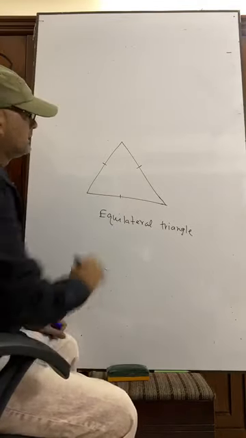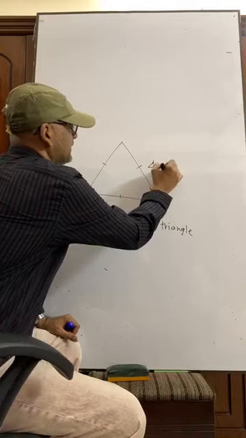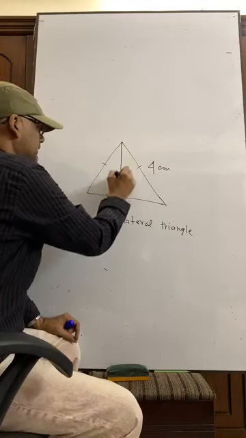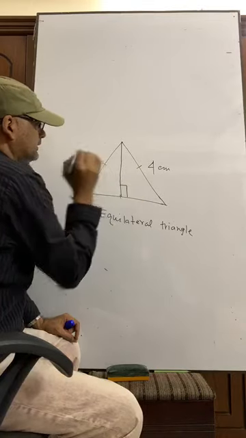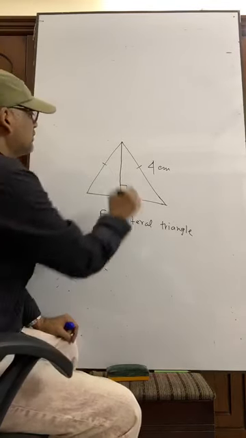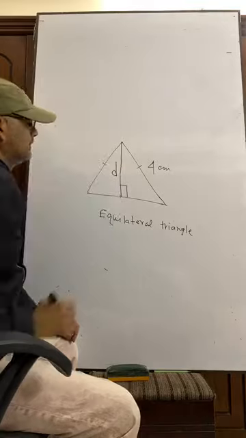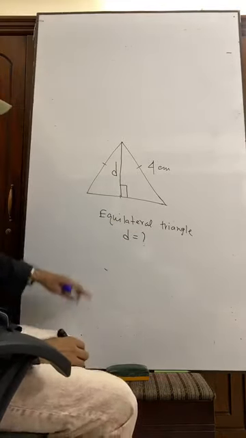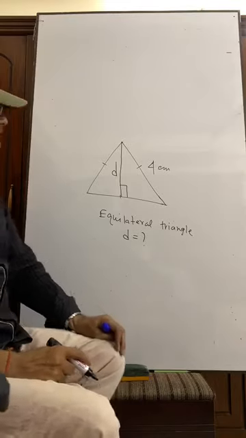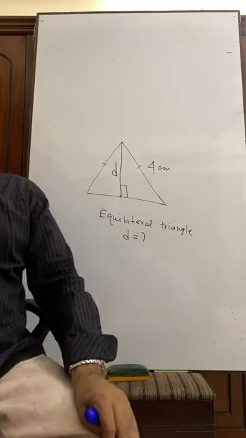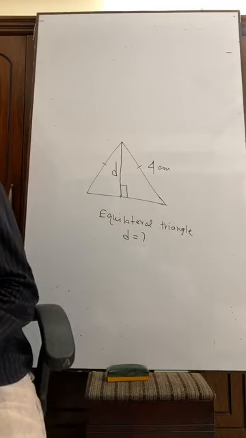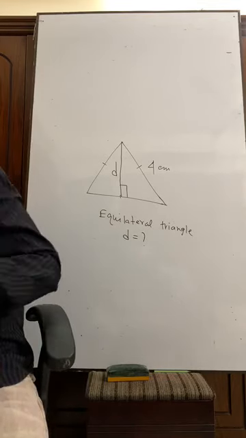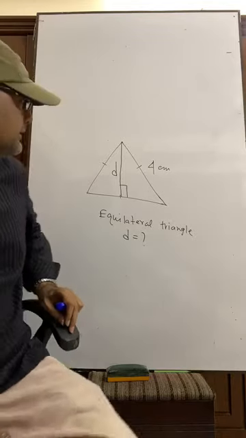Suppose it is 4 centimeter. This is the perpendicular. Suppose this is D. What is the value of D? Find it.